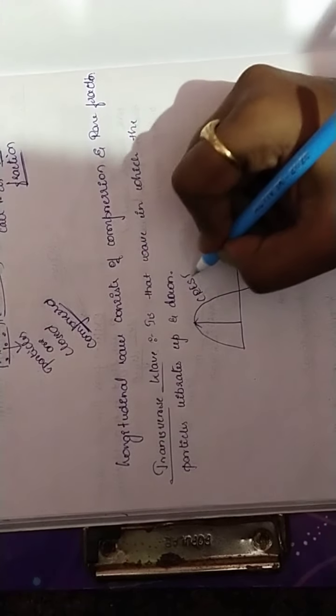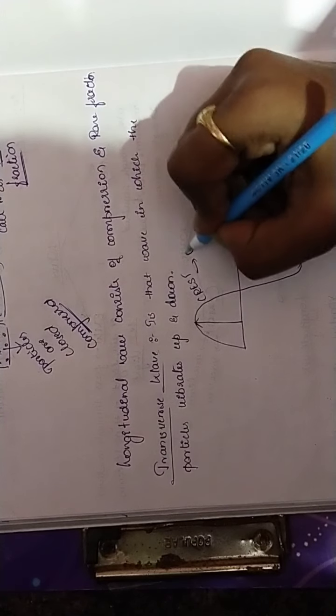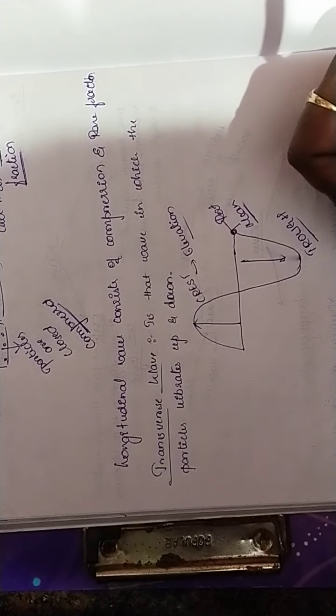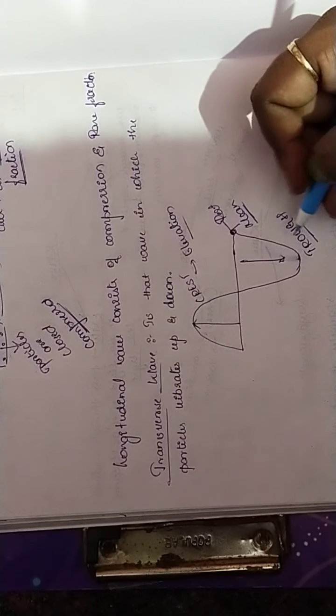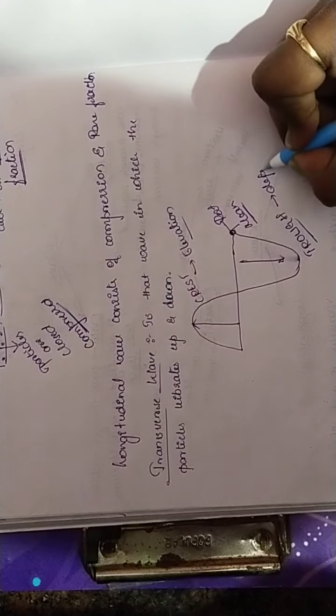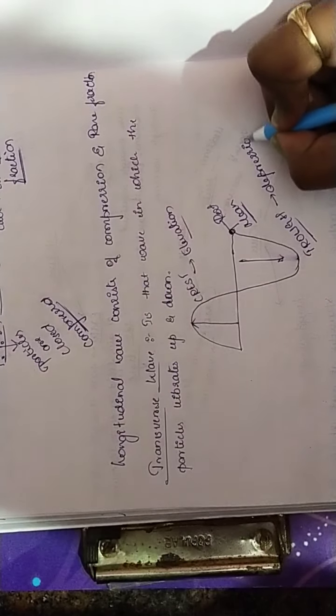The maximum at the upper side, the crest, we also call elevation. The maximum at the down side, that is the trough, we call depression. This is the way that we call it. Depression, and down we call it trough.